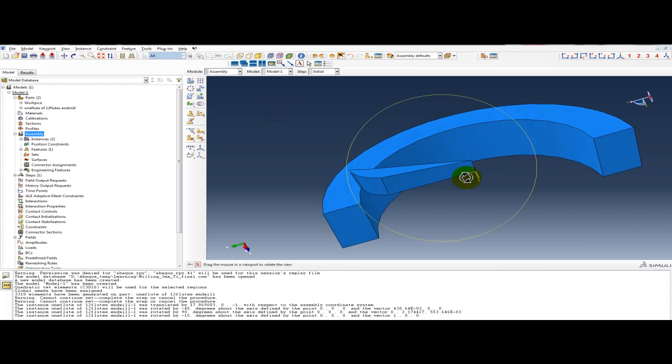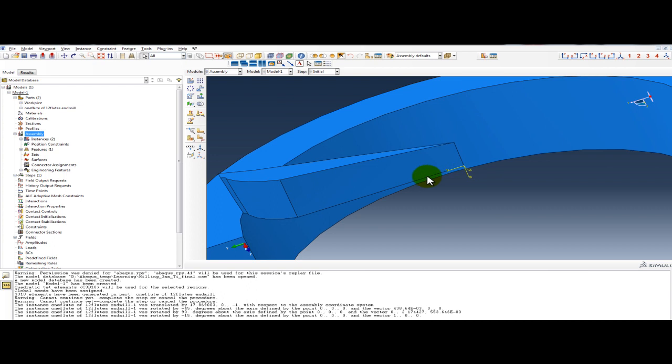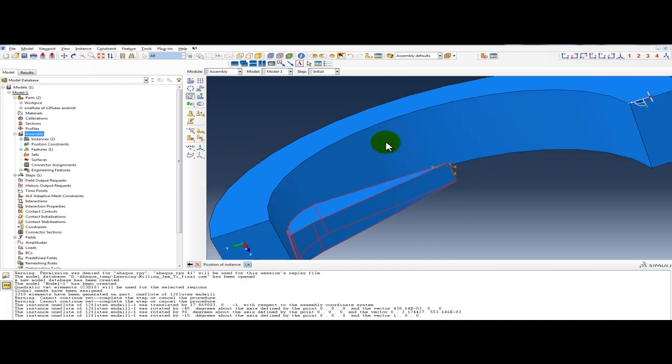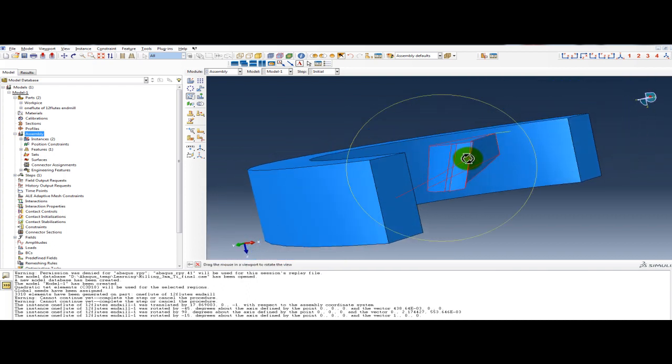Now we will rotate the tool in y-axis. Click this, click on the tool, click on the done, select 2 points. One is origin 0 0 0, this, and other one is in y-axis, and 180 degree. I think it is correct.